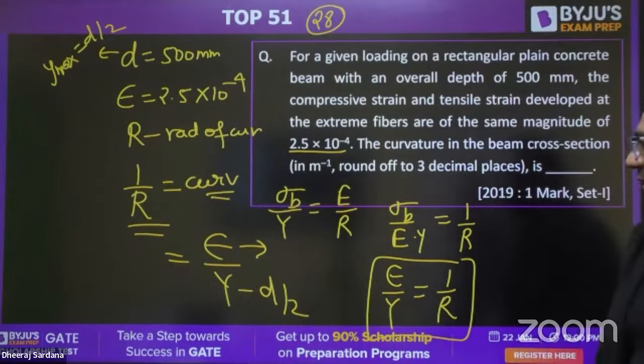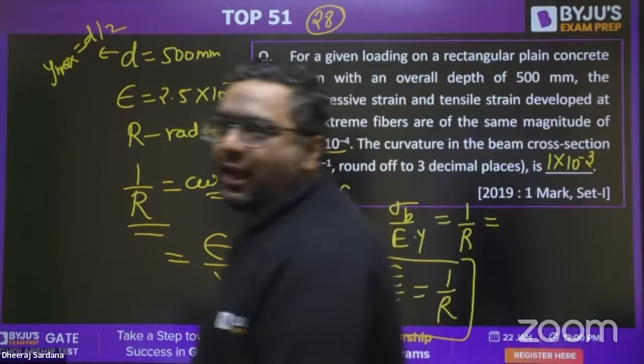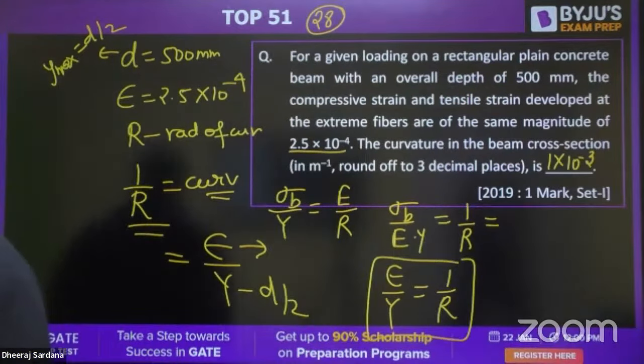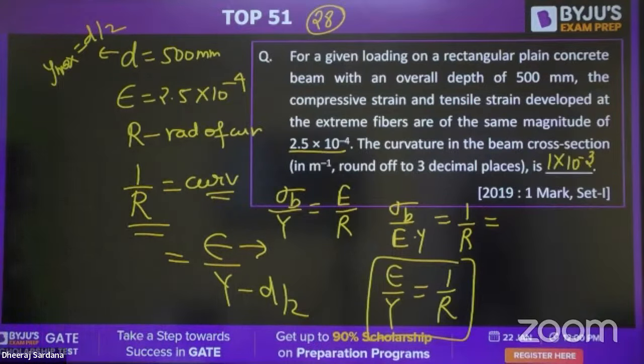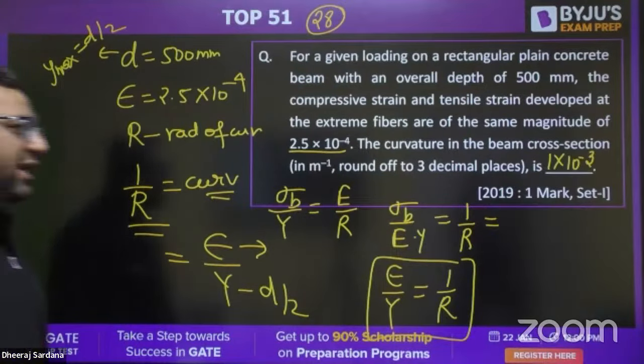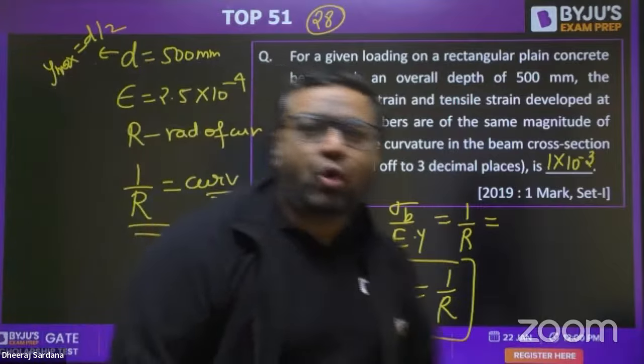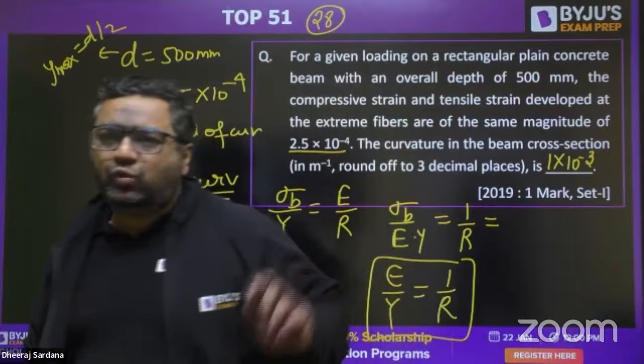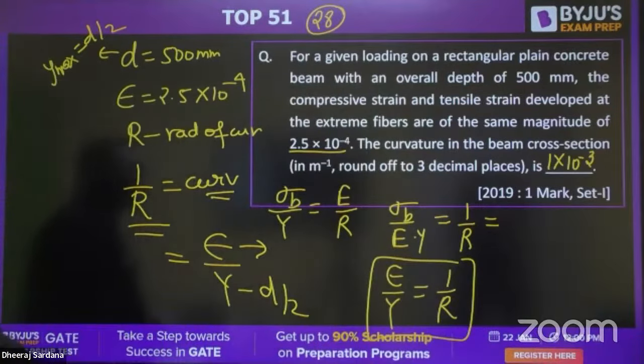Very good. Ajay has given the answer this time. The answer is going to be 1 into 10 to the power minus 3 meter. Very good, guys. Anbu Mano also has given the answer, and the answer is correct. So when they ask curvature, it is 1 by R. When they ask radius of curvature, it is R.